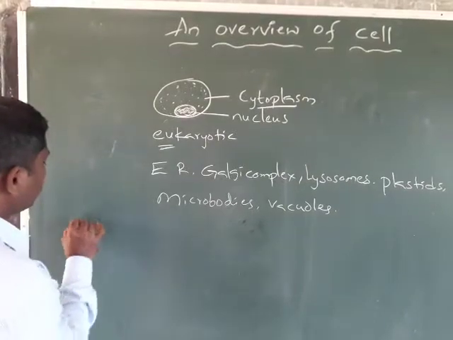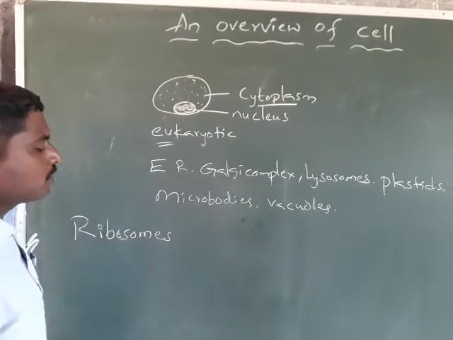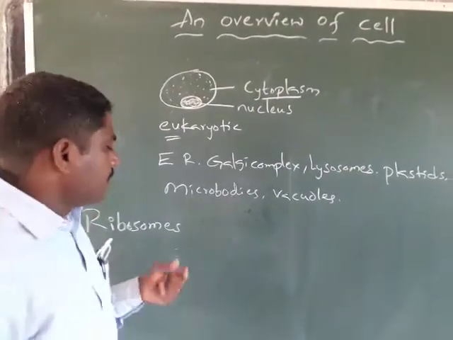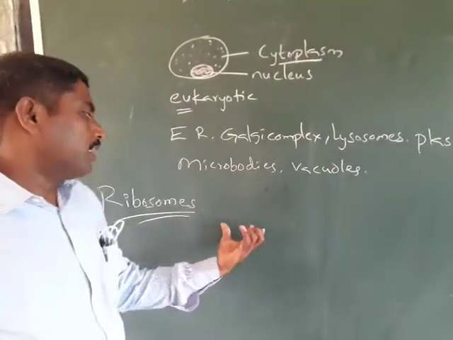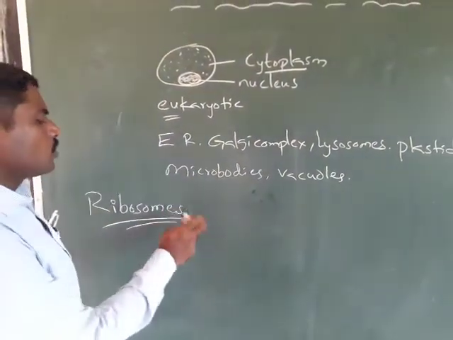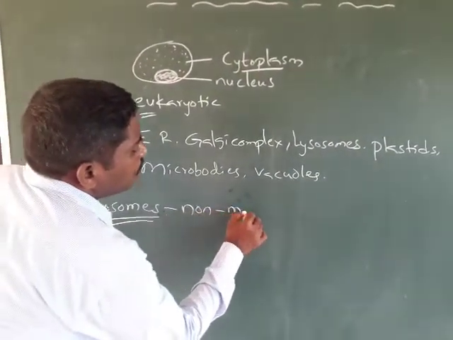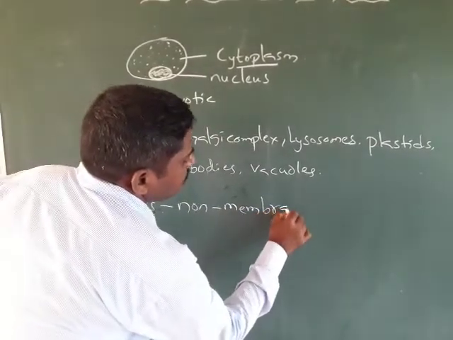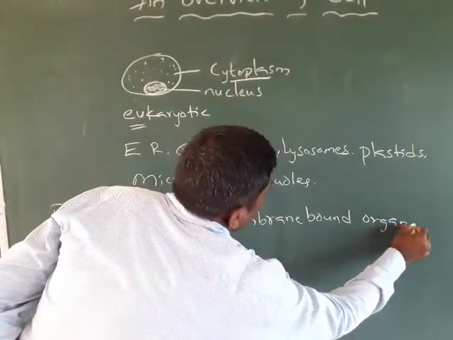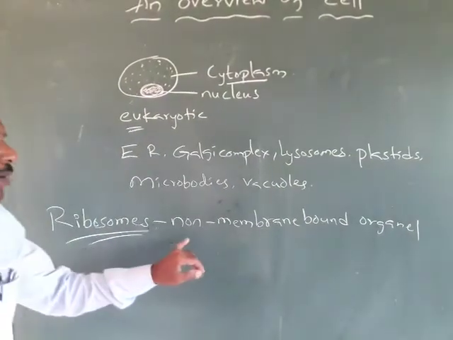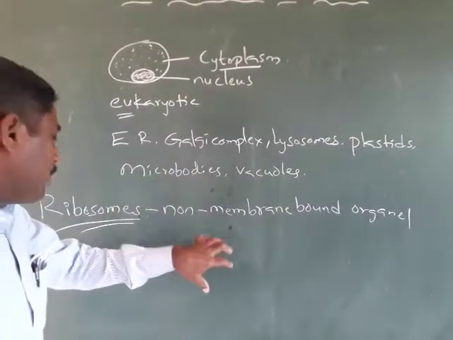Ribosomes are also one of the cell organelles. They are present in both eukaryotic as well as prokaryotic organisms. Ribosomes are non-membrane-bound organelles which are present in both the eukaryotic cell as well as the prokaryotic cell.